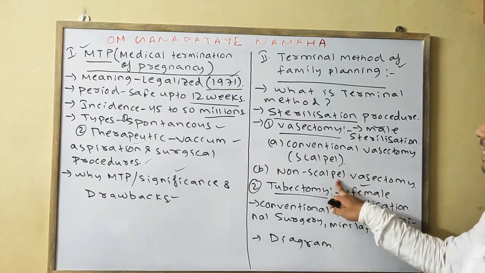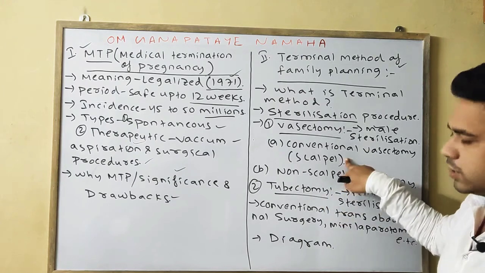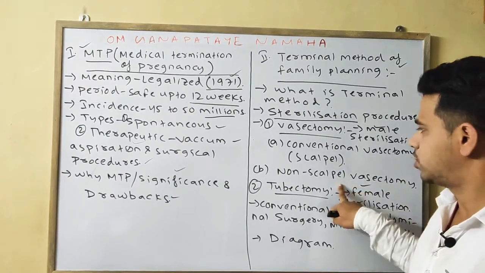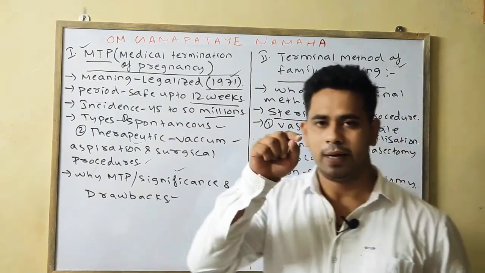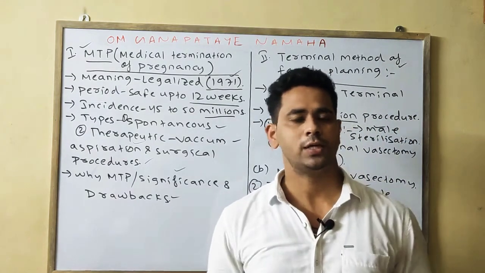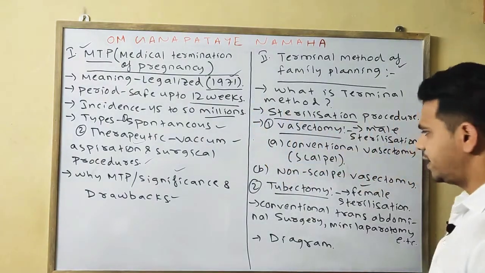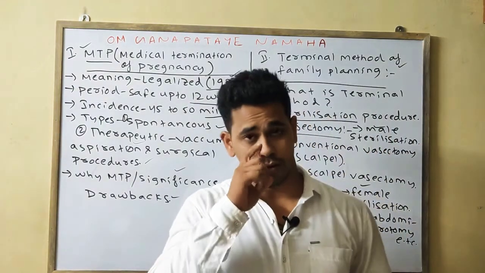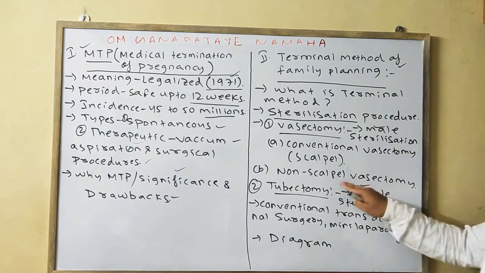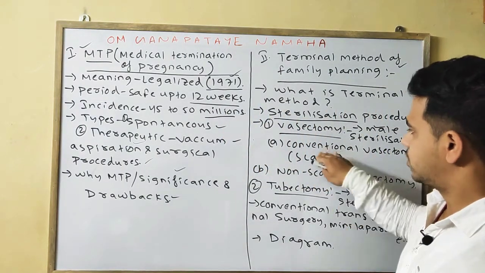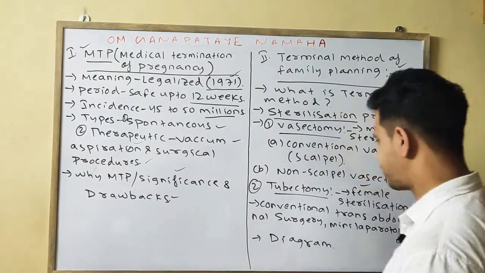Basically, non-scalpel is preferable compared to scalpel, as it takes much less time, it is done by a small puncture so no stitching is required, and there is less blood loss.